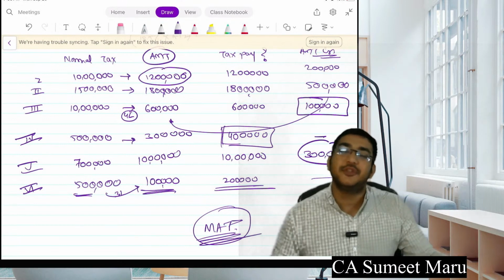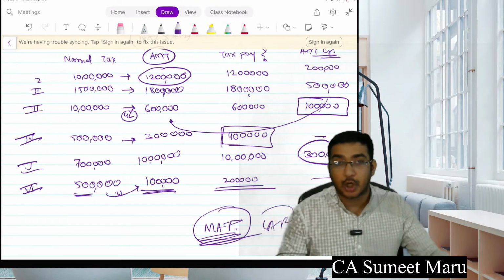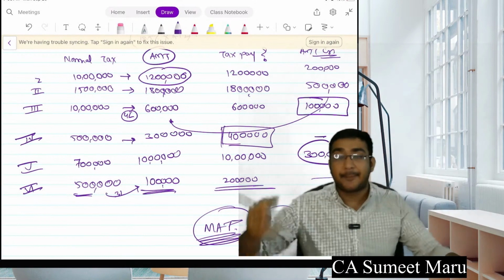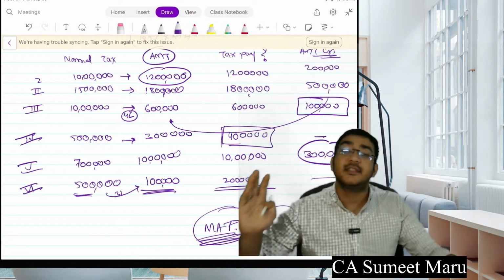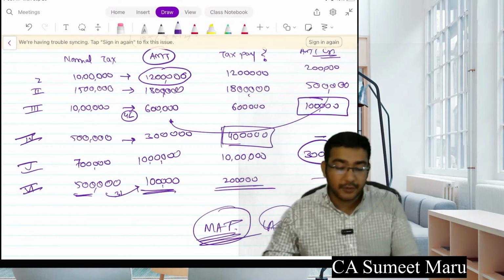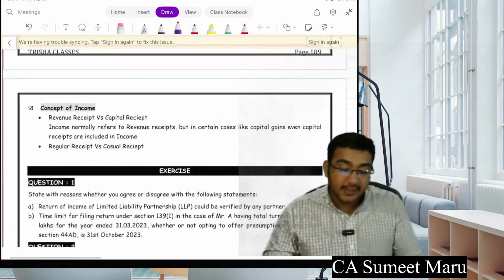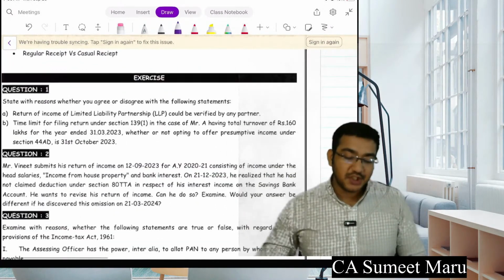Okay, but that is, luckily, in your CA Final. It's a huge topic which has 16 adjustments. यहाँ पे तो सिर्फ 3 adjustments हैं, MAT के लिए 16 adjustments होती हैं, but luckily it's not there for you, so you are lucky, very good. Okay, that's it. So here we finish our portion.